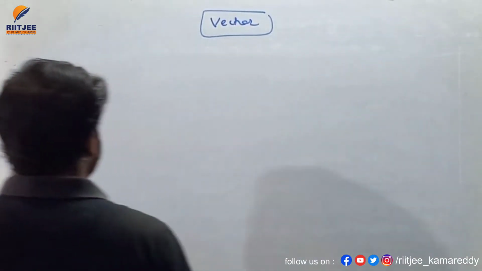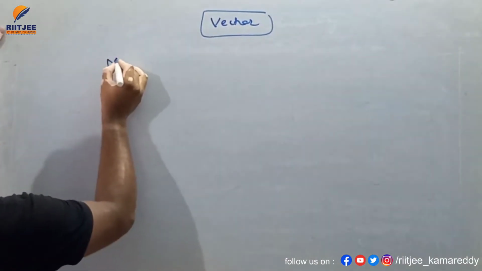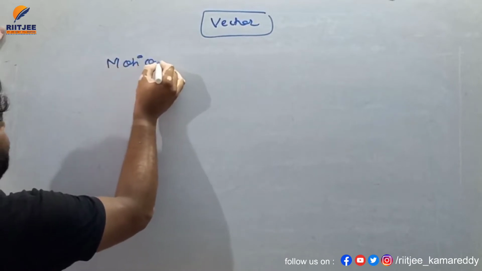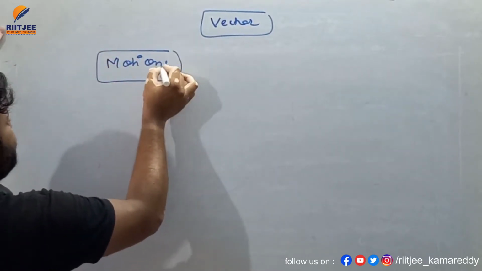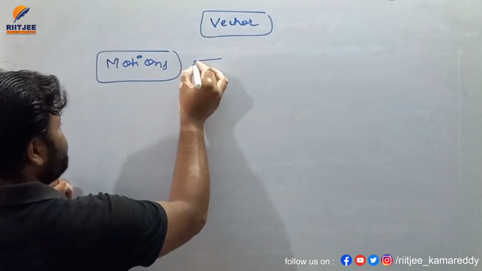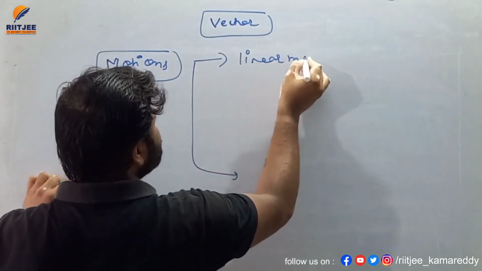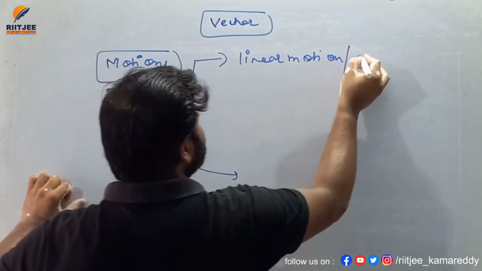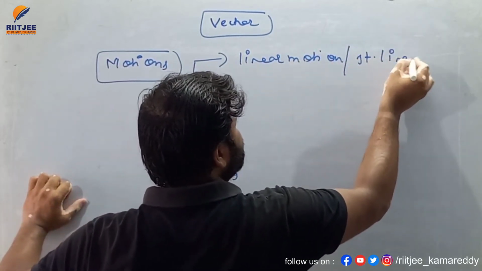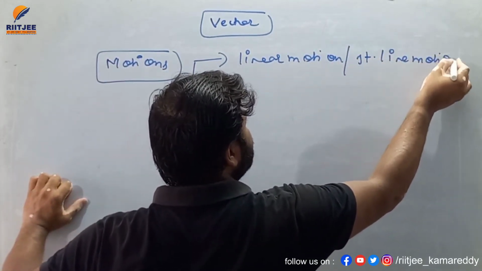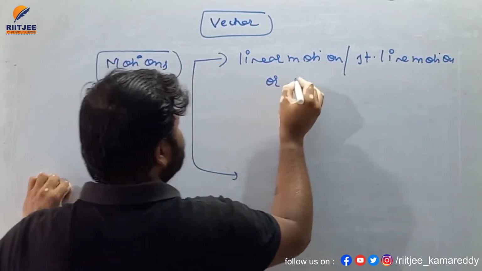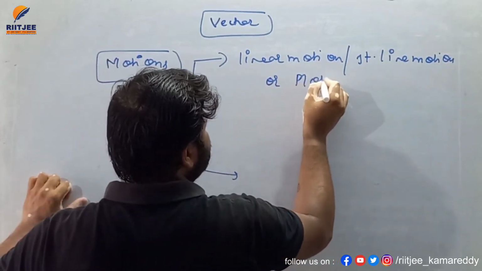So see, in physics we have 2 different types of motions that can take place. First type of motion is, my dear student, linear motion, or we can say straight line motion, or we can say motion in plane.